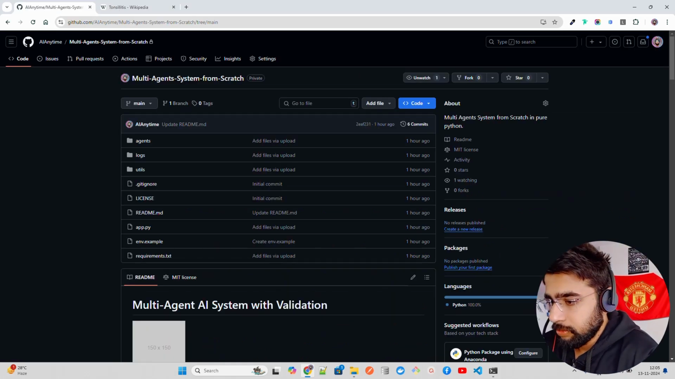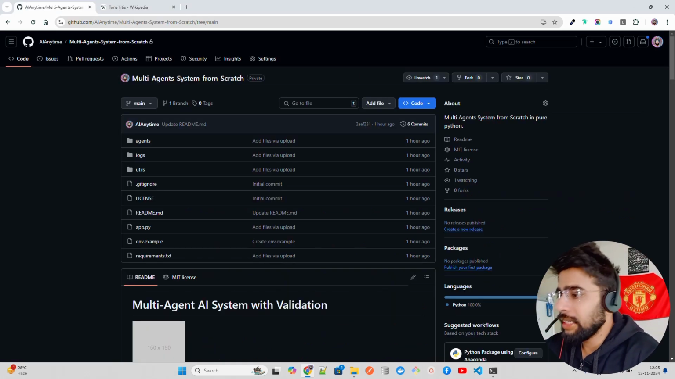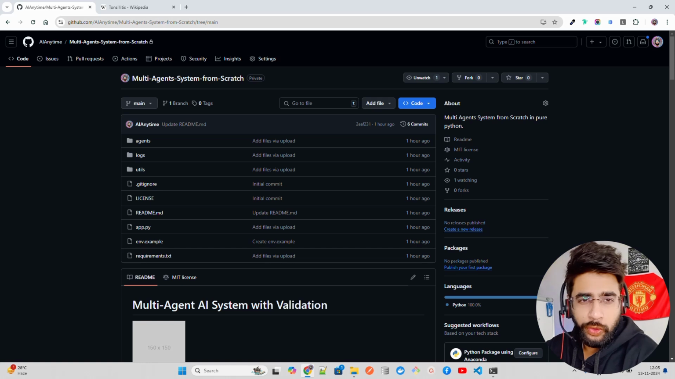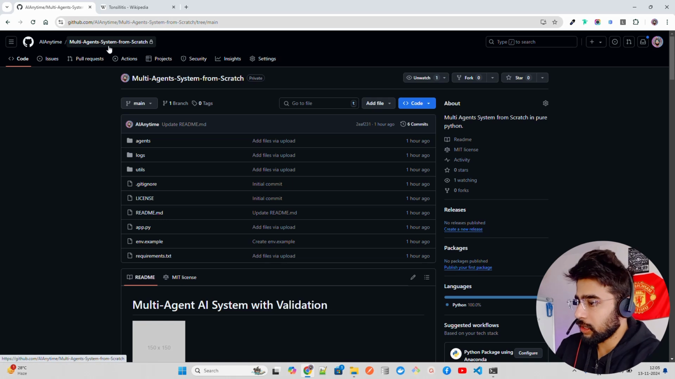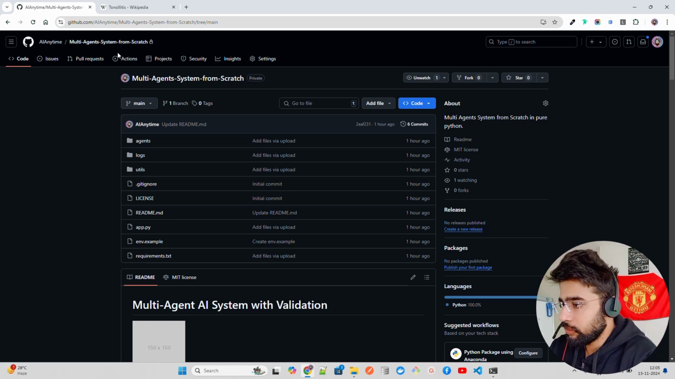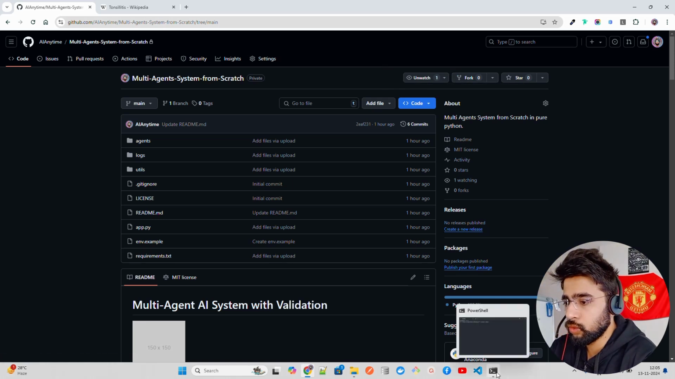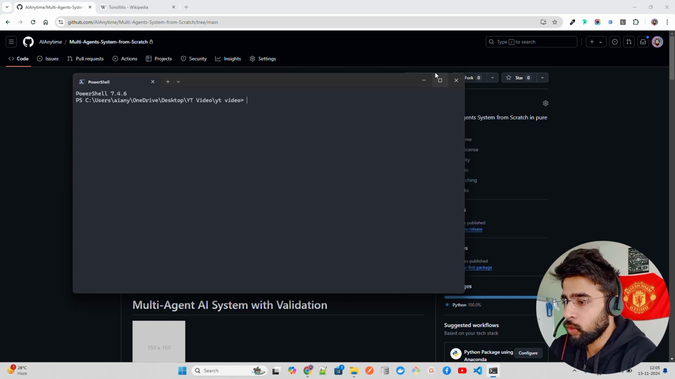All right, guys. So to build this, you of course need to write code, and if you don't want to write code, if you just want to run it, I will give the GitHub repository link in the description. This is what it's called, multi-agent system from scratch. You can just clone this repository and of course run it, right? So that's what it is. But someone who wants to do it along, that I recommend, code it along